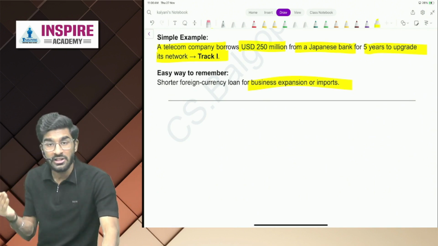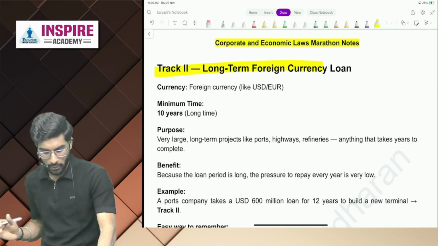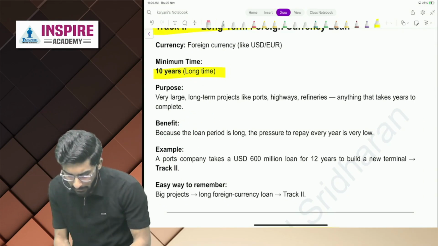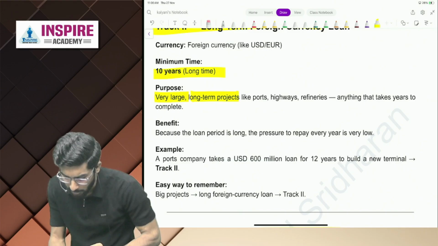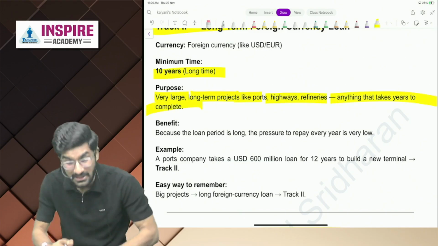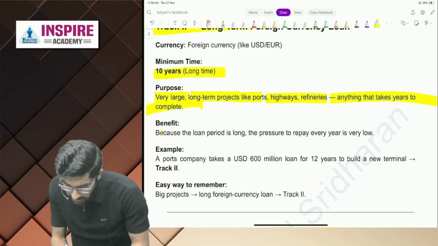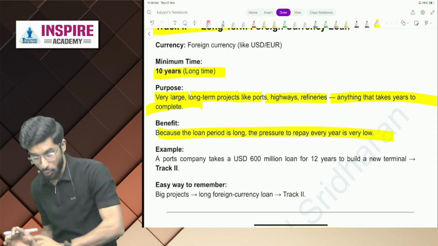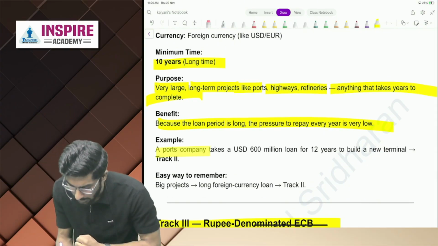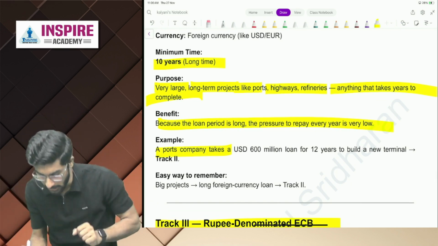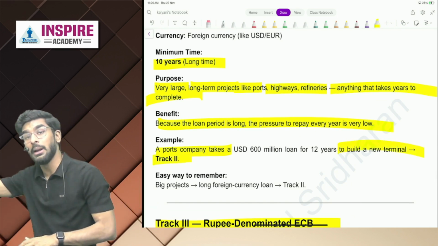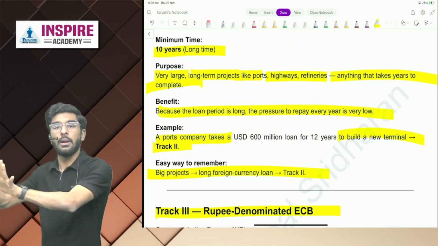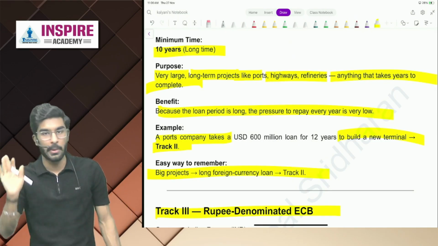Remember this, people. Now next is long term currency loan. So the minimum time over here is 10 years. Over there it was 3 years, 5 years. Purpose is very large long-term projects like ports, highways, refineries, anything that takes years to complete. Because the loan period is long, the pressure to repay every year is very, very low. So example is, a port company takes US dollars $600 million to build a new terminal, that will come under track 2. So the easy way to remember is, people, big projects, long-term foreign currency loan, that will come under which track? Track number 2. Very easy.